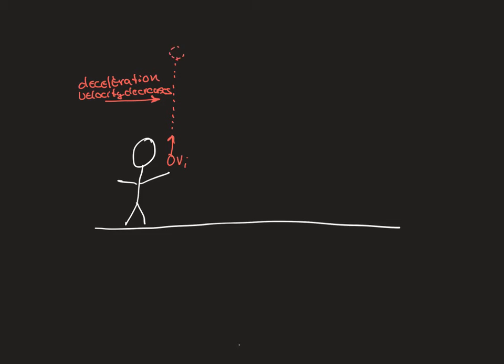And it's going to decrease until the velocity equals 0. Because once it equals 0, you have no more speed to go upward with. There's no increase in distance anymore. And the displacement, when that velocity equals 0, is referred to as max height. So if I asked you what the max height is, you would set velocity final to 0 and solve for the displacement. It does not mean that the displacement is 0, because that would not make sense, because it means the ball never left the person's hand.